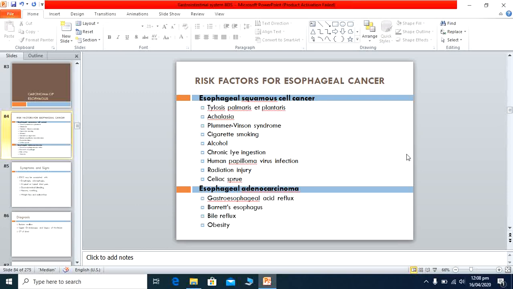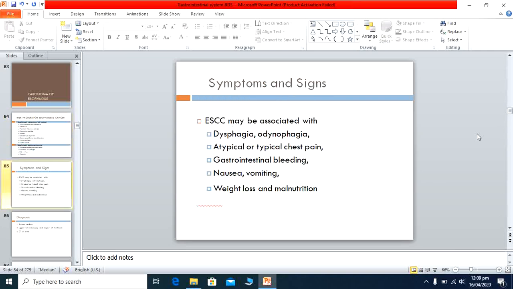The risk factors for squamous cell carcinoma are tylosis palmaris et plantaris, achalasia, Plummer-Vinson syndrome, cigarette smoking, alcohol, chronic lye ingestion, human papilloma virus infection, radiation injury, and celiac sprue. And the risk factors for the adenocarcinoma are gastroesophageal reflux disease, which we have already discussed, Barrett's esophagus, bile reflux, and obesity. These are the risk factors for esophageal malignancies.